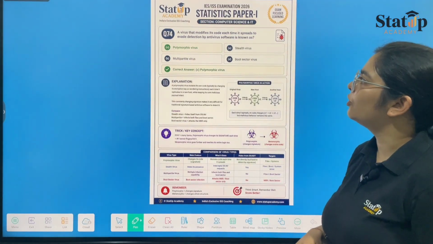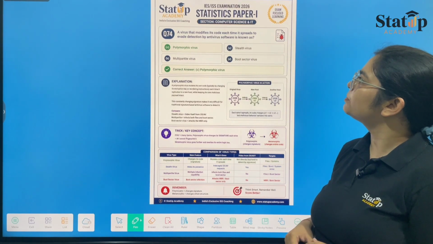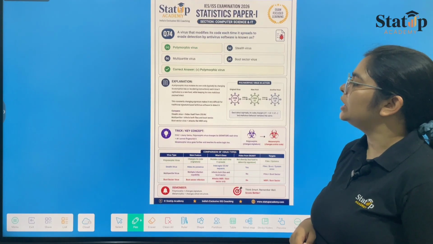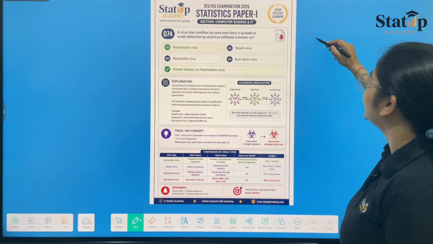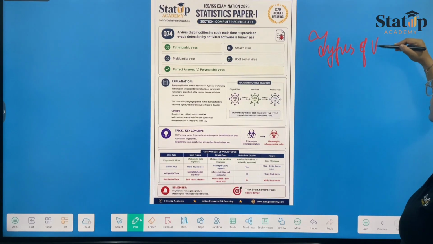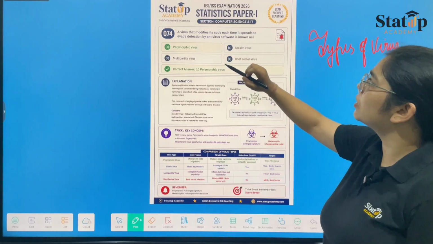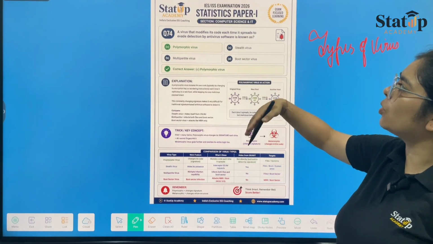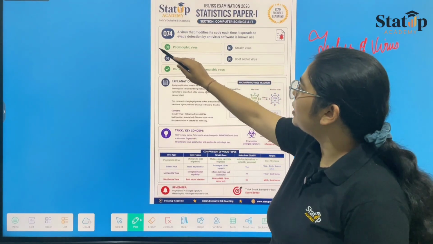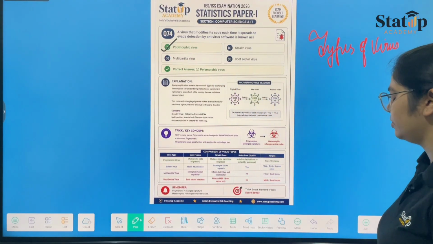Question number 74. A virus that modifies its code each time it spreads to evade detection by antivirus software is known as polymorphic virus. Types of virus have been considered here. So the virus that modifies its code each time it spreads to evade detection by antivirus software is known as polymorphic virus. This was also an easier one.